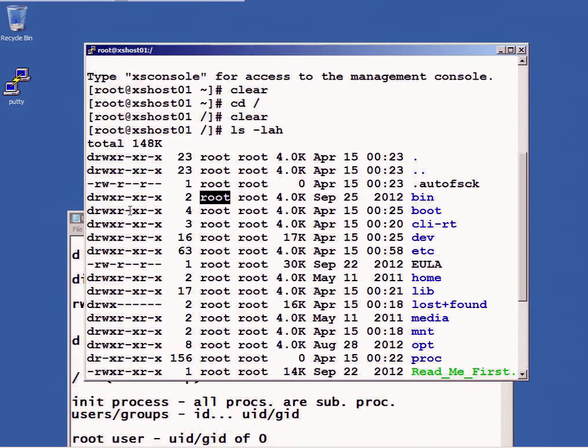The root user has read, write, and execute permissions. The root group has read and execute permissions, but no write permissions. And everybody else has read and execute permissions, but no write permissions.